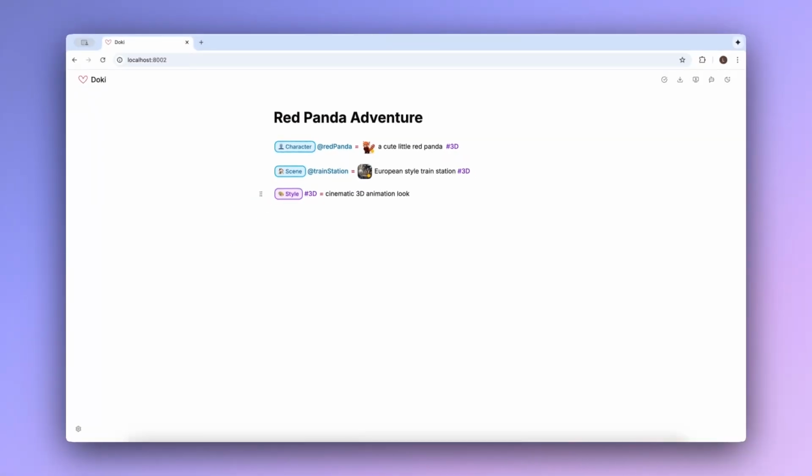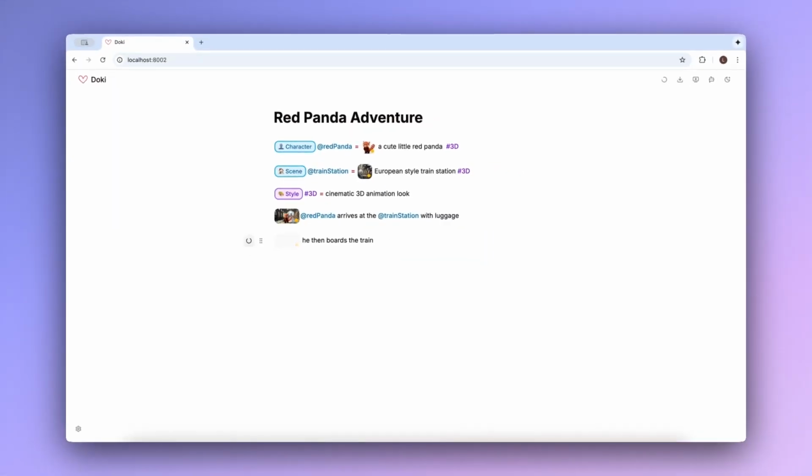Once we have all these building blocks, to turn our story into a video, each paragraph in Doki becomes a video clip. Simply type /shot and write the action. So maybe our red panda arrives at the train station and boards the train.